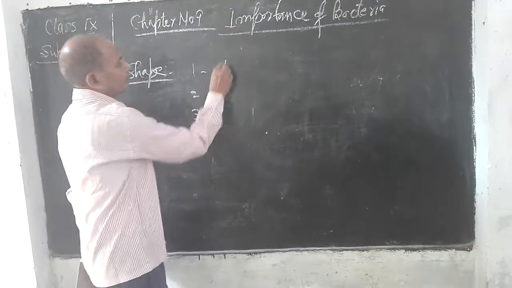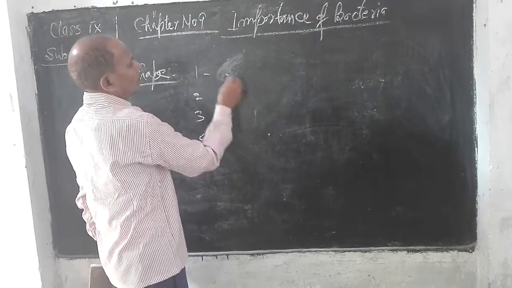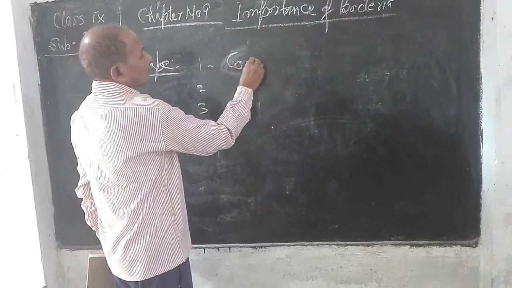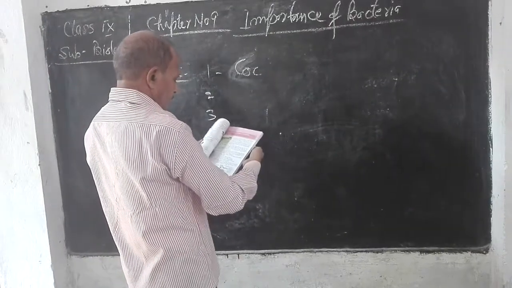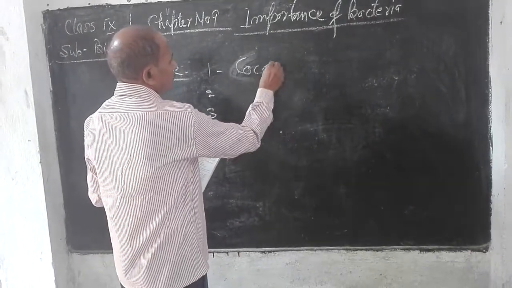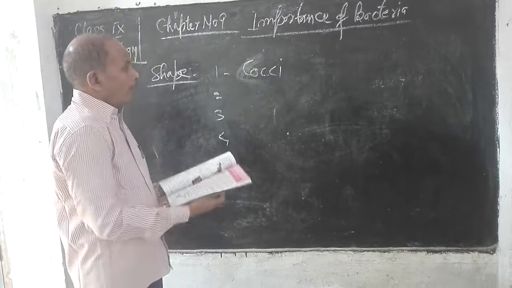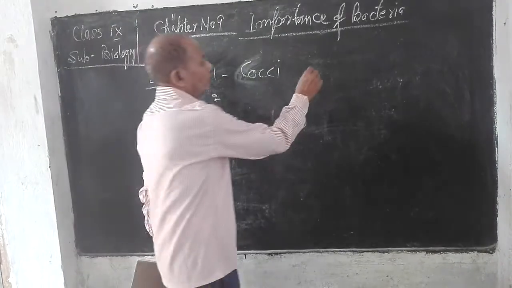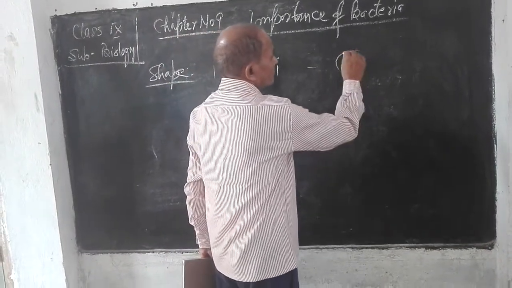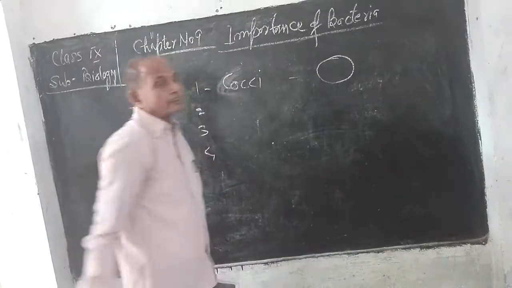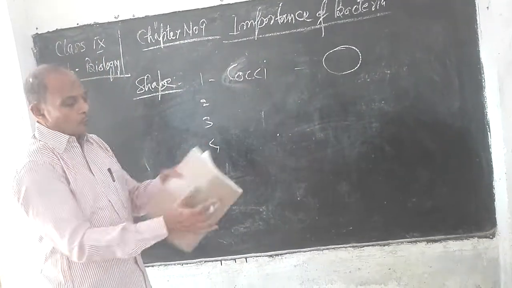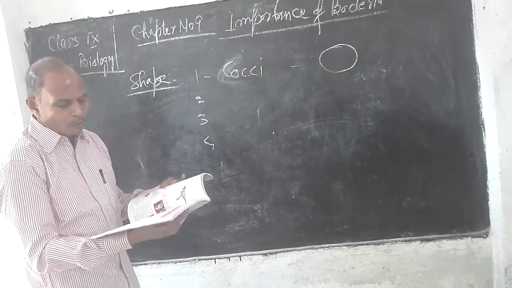First you see is cocci. All those bacteria whose cells are spherical in shape are known as cocci.